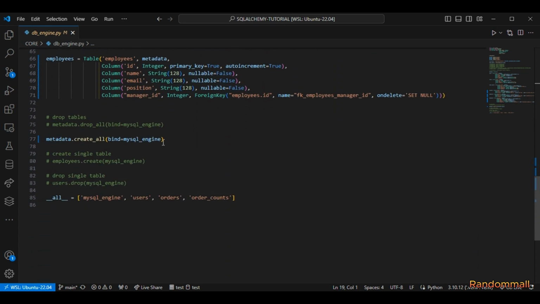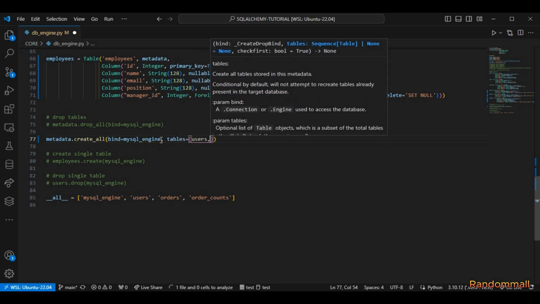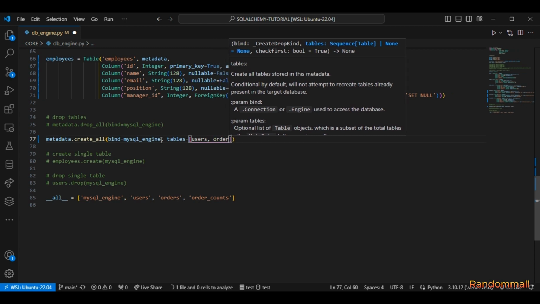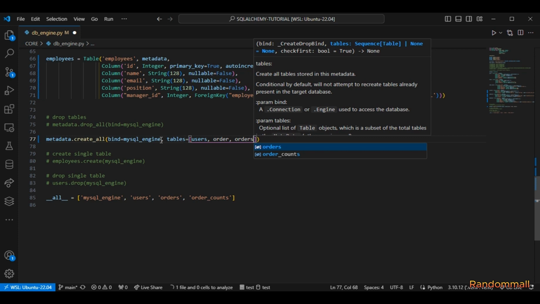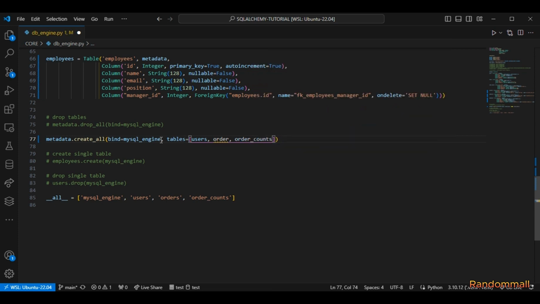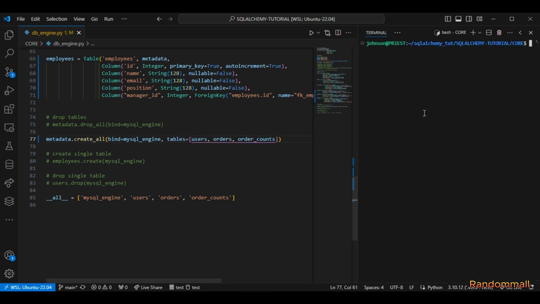So here, for us to create this, we are going to say tables is equal to, and inside here we are going to list out the tables that we only need for this one. And then we can save. This should be order counts. And then we can open our terminal and we can run. And the tables should be created.